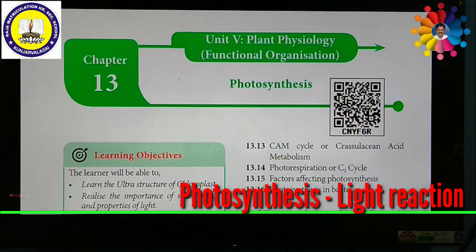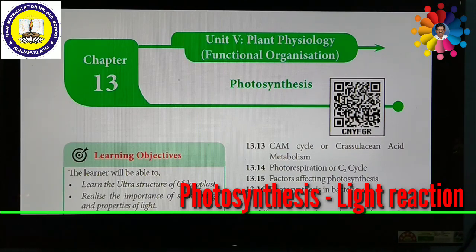So in this chapter we are going to discuss the definition of photosynthesis, the significance of photosynthesis, then the site of photosynthesis, like chloroplast. Even in the leaf, a particular organelle is called chloroplast. So photosynthesis takes place in chloroplast. The detailed structure of the site of photosynthesis we are going to discuss.